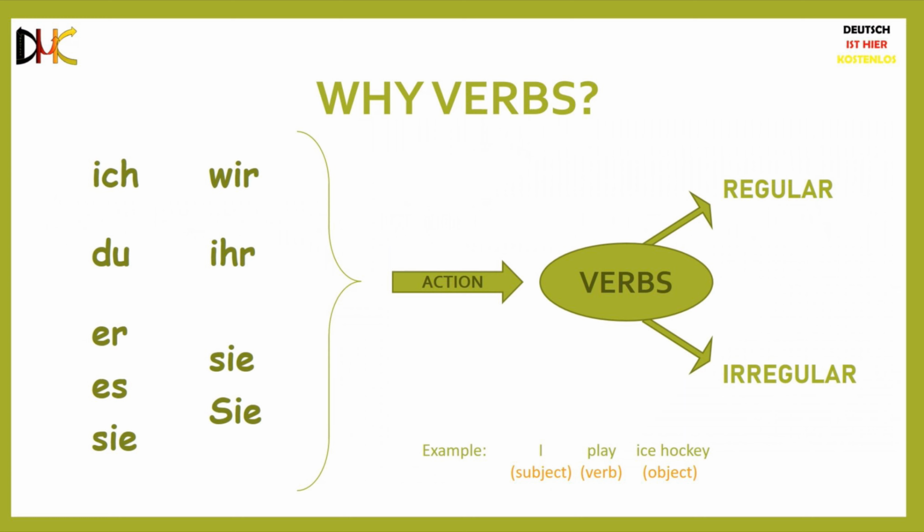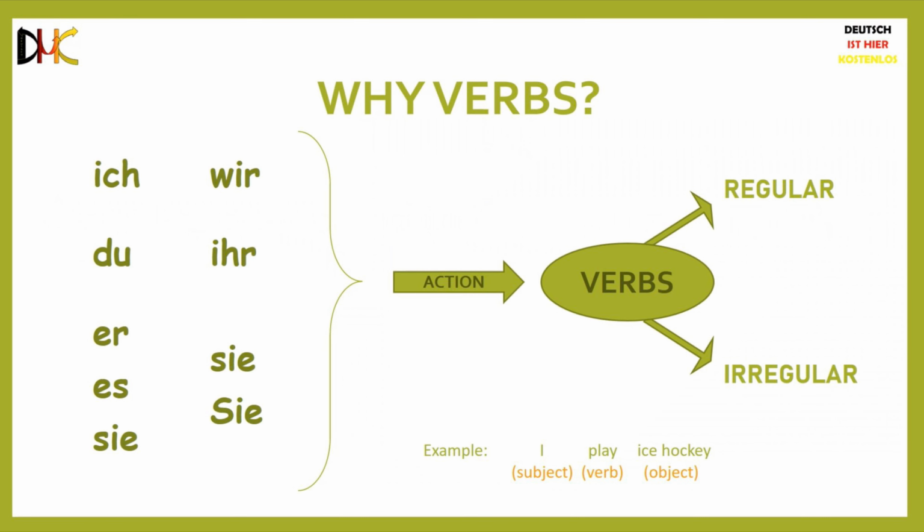Ich, du, er, sie, es, wir, ihr, sie. These are the 6 sets of personal pronouns we studied last time. Note that ich, du, wir, and ihr are 4 individual sets of first and second person singular and plural pronouns. Er, sie, es together form one set of third person singular pronouns. Sie and capital Sie form one set of third-person plural pronouns.